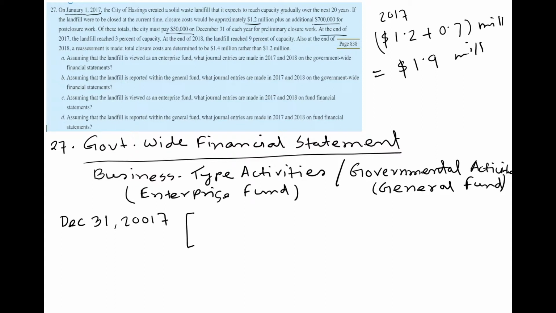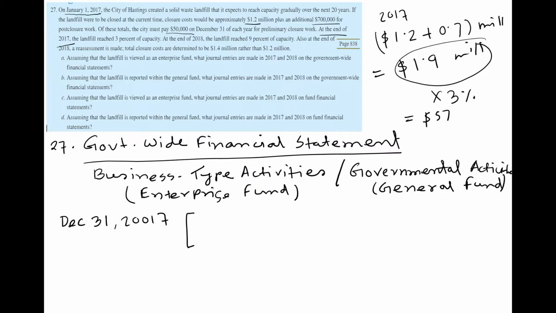So at the end of 2017, the landfill reached 3% of its capacity. So that means at the end of 2017, 3% is filled up, and that will incur an equal amount of cost and an equal amount of liabilities. So if you check it, 3% of 1.9 million is $57,000.